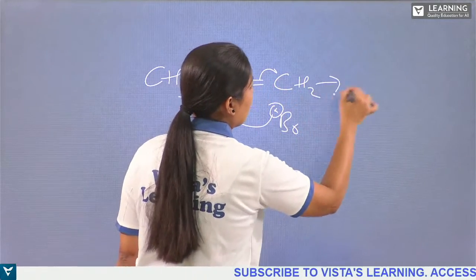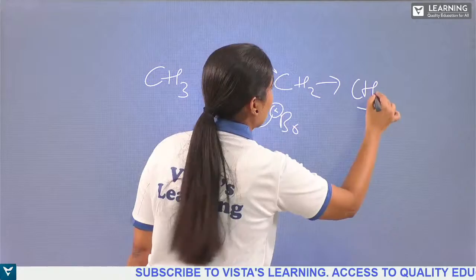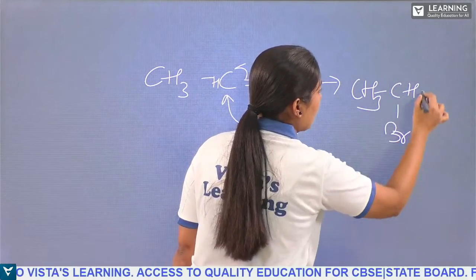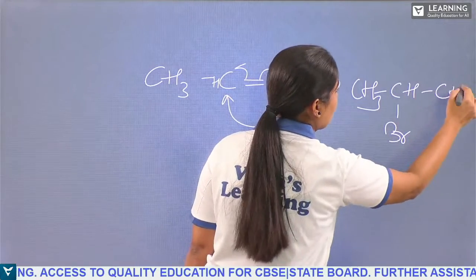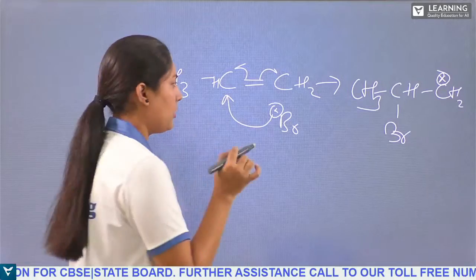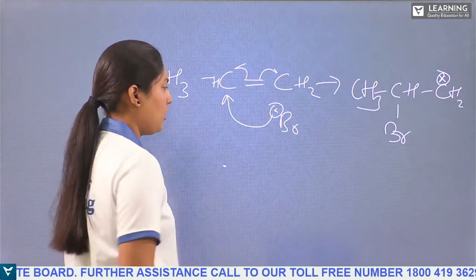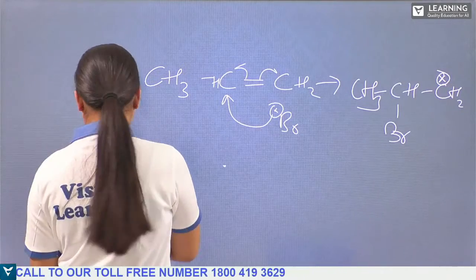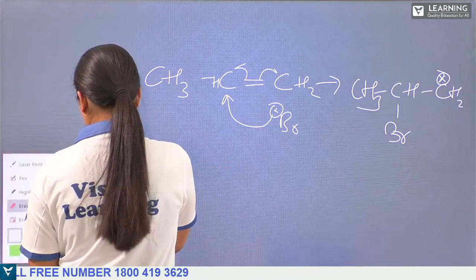So we get CH3, CH, with one Br, and the single bond CH2 will have the radical. Actually, a radical is given with a dot; here, if I write the dot, you cannot easily recognize it, so I am writing a cross mark.